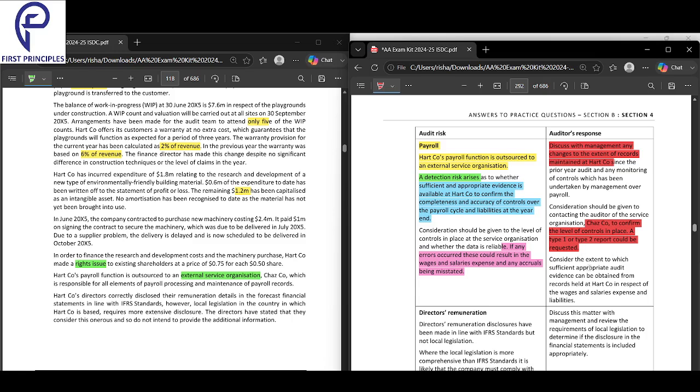Consider the extent to which sufficient appropriate evidence can be obtained from records. How much evidence can you get from the records at Hardco? So firstly, discuss with management any changes to the extent of records maintained at Hardco since the prior audit and any monitoring of those controls that has taken place.